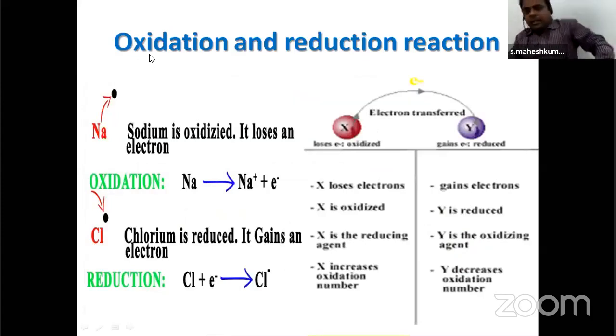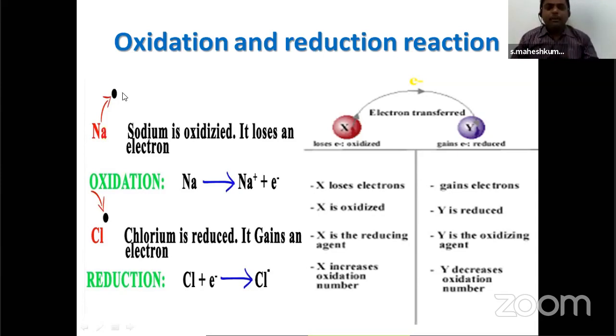Now, before going again to the actual topic, we have to know the oxidation and reduction reactions. Oxidation means gaining oxygen. When any molecule gains oxygen, it will release electrons and protons. That is called the oxidation process. Reduction means the molecule will get protons and electrons from another molecule. That molecule is now called reduced. That process is called reduction.